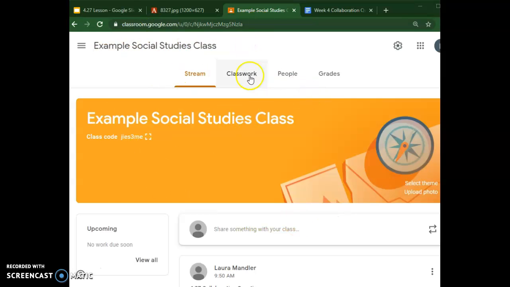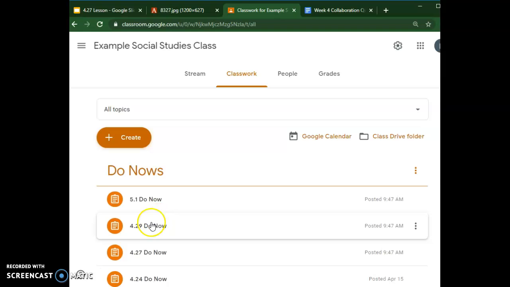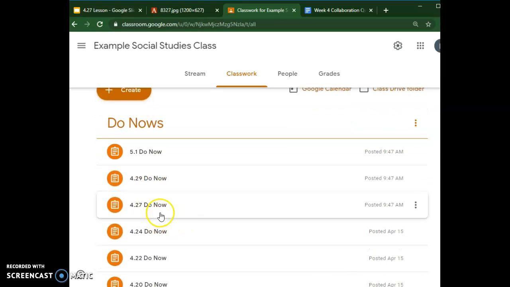Step number 1 is to go to your Do Now. Under Classwork, you will see all your Do Nows. Today is 4/27, so you're going to click and then complete it right here.